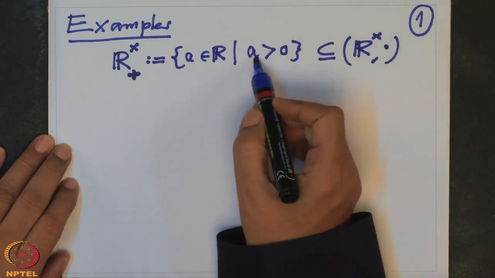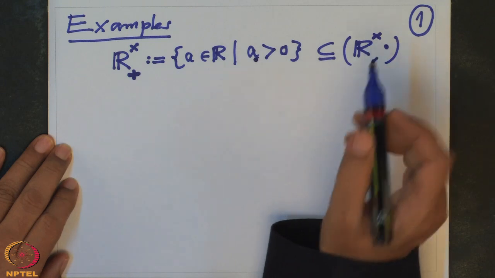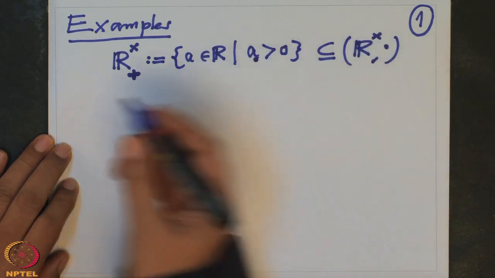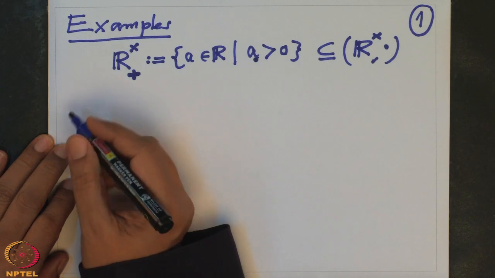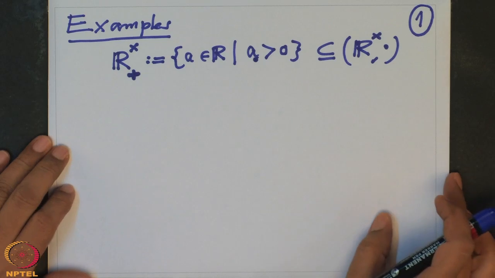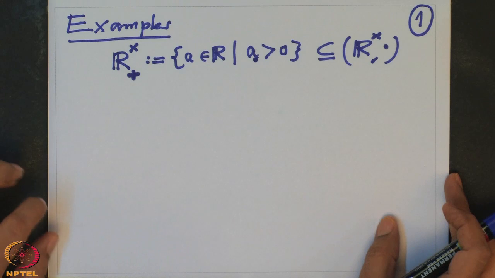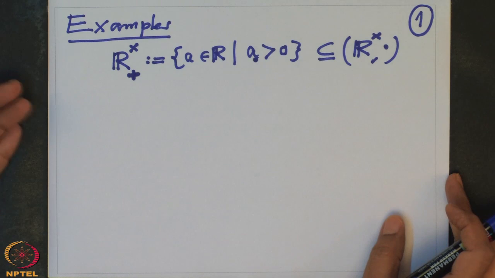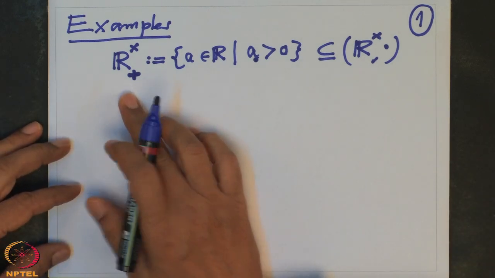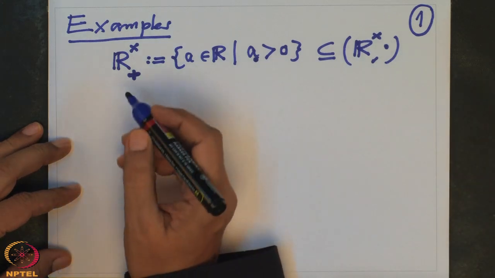Because if I take two positive real numbers, then the multiplication is also positive. The inverse is also positive, and so on. So this is a subgroup of this. So to understand this subgroup, what is this subgroup? When one wants to understand groups, one wants to understand them in terms of the known groups. For example, I want to understand this group in terms of the additive group of real numbers.